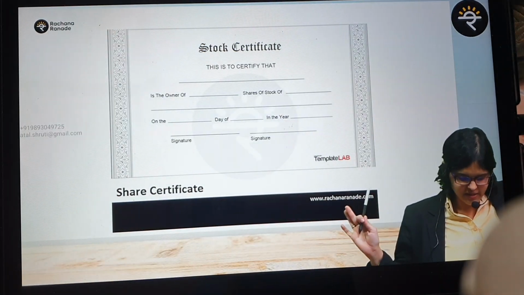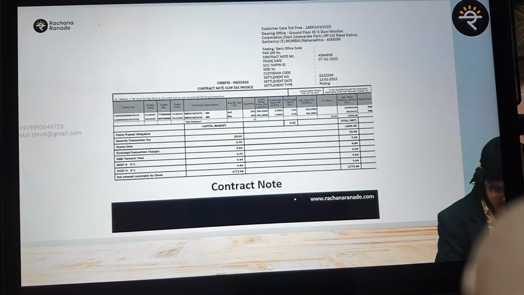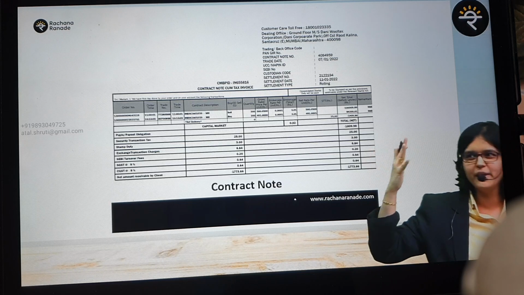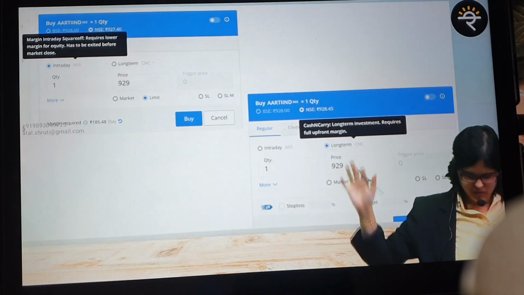Okay, a normal physical chef certificate looks something like this. Zooming is difficult. Whenever you trade, you can see a contract, not a very big document as such. A normal document. Now, this is where I wanted to take you to.